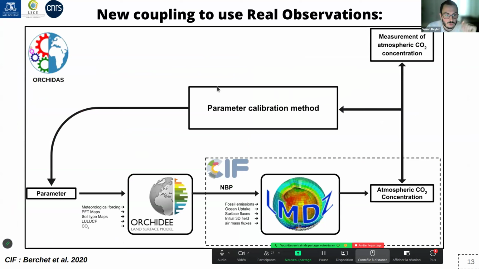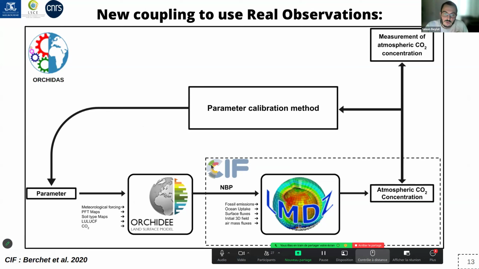Here is just a diagram to show the new couplings that we have done to perform these experiments. Basically, we have the ORCHIDAS system, the ORCHIDEE data assimilation system, that we use to calibrate ORCHIDEE parameters, and we redo the coupling between ORCHIDEE and the atmospheric transport model LMDZ by using the CIF, the Community Inversion Framework, which is a Python tool developed by Berchet et al. 2020 to perform atmospheric inversion.